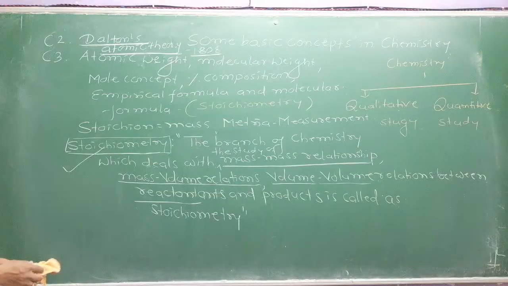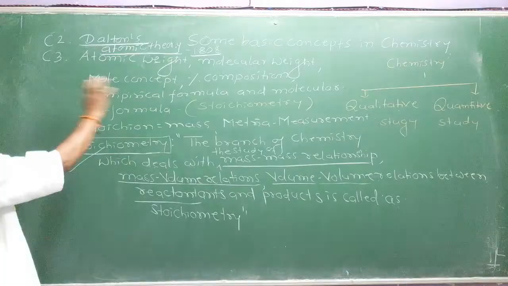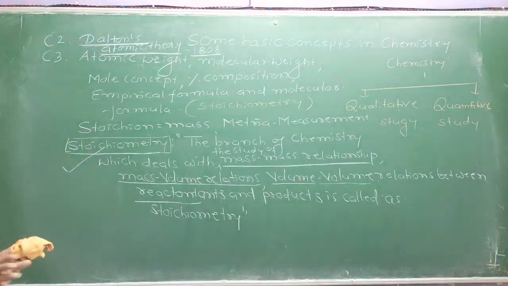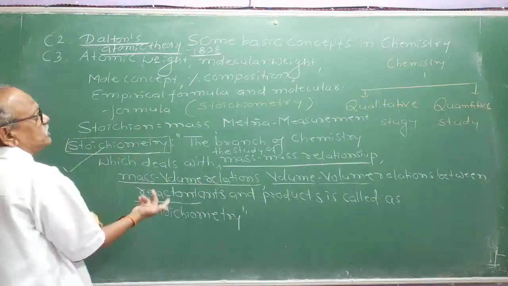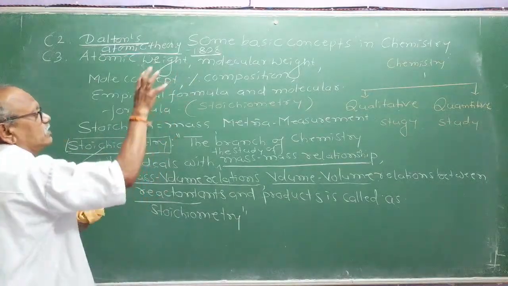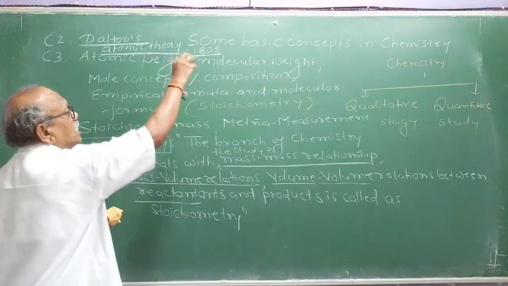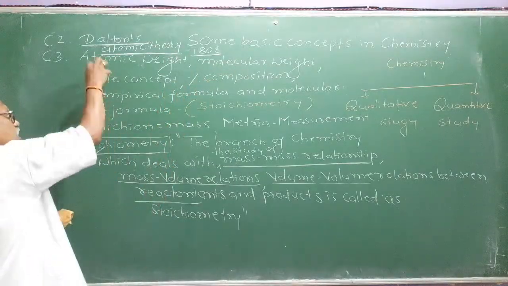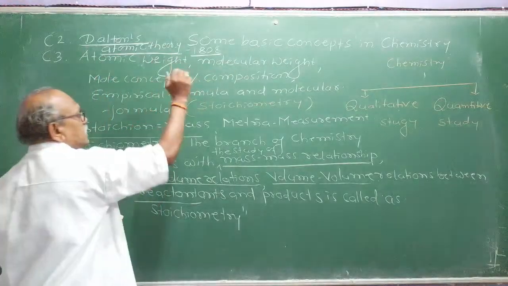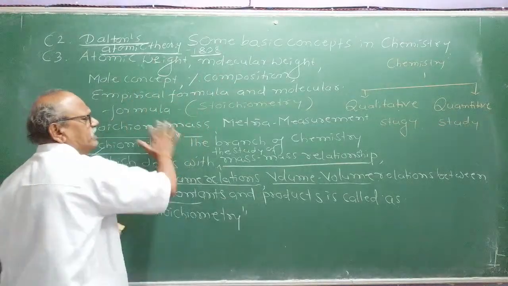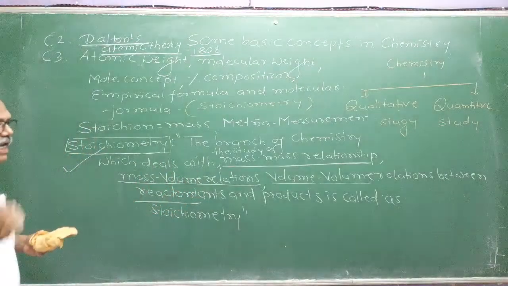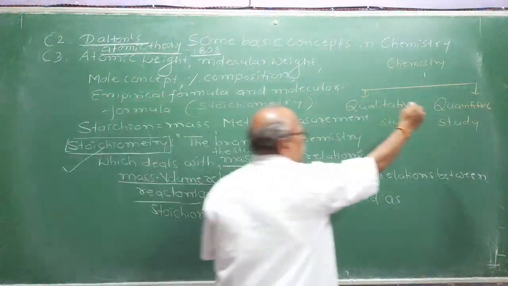And in the third part we will be discussing very important calculations, right? Atomic mass, what is atomic mass, how it is measured, molecular weight, how given the formula the molecular weight can be calculated, what is the concept of mole, what is percentage composition, what is empirical formula and molecular formula are all basic things in the calculations, the quantitative study of chemistry.